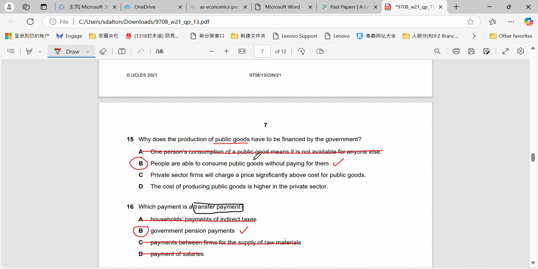Because the private sector can't charge a price, they won't provide them themselves, which means that the government has to step in and provide those public goods. Cost of producing public goods is higher in the private sector. That's not true. It's just about the fact they can't charge a price for it. And they'll charge a price significantly above the cost of public goods. Again, not true. They can't charge a price because they're non-excludable and non-rivalrous, and we've already explained that.